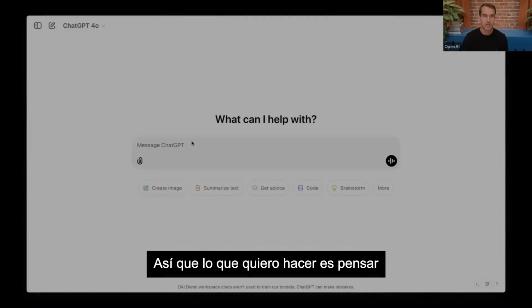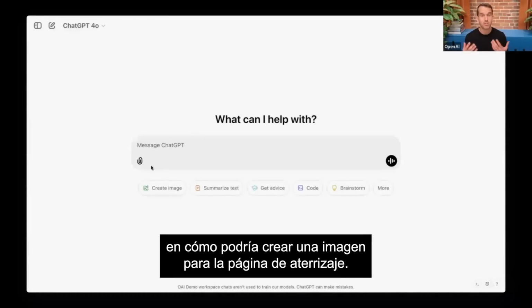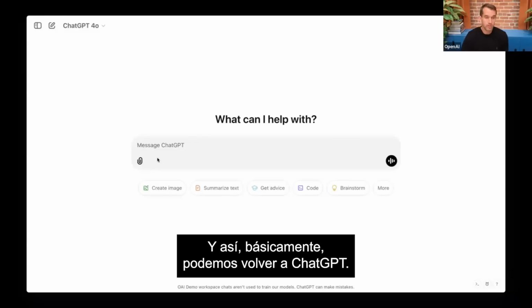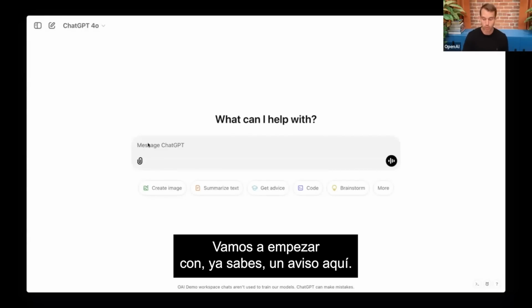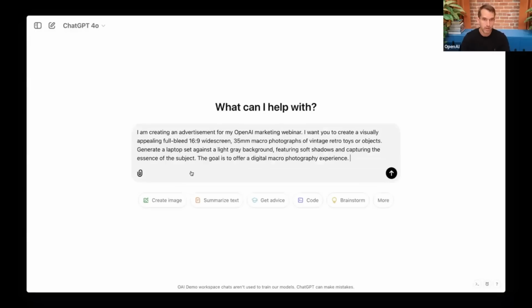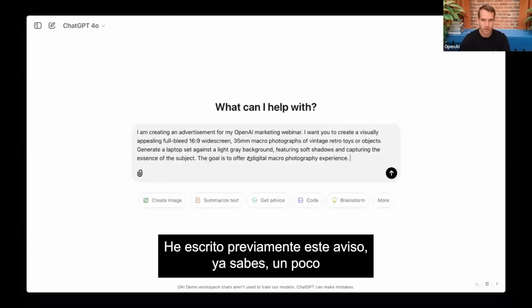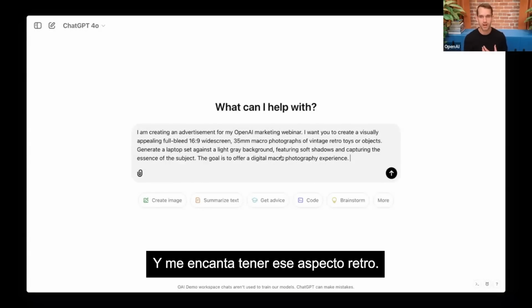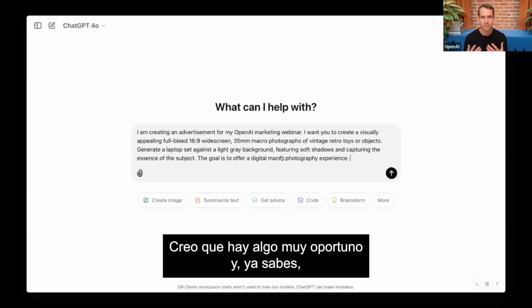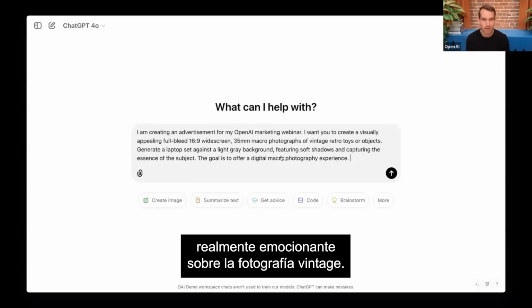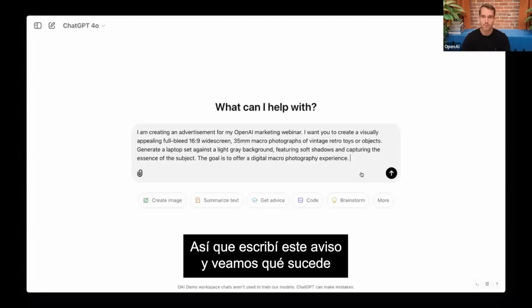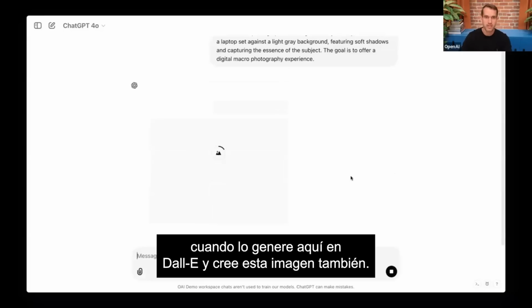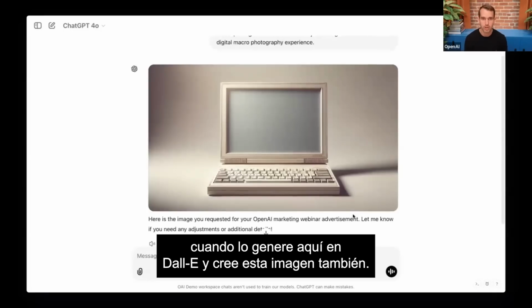So what I want to do is think about how I might create an image for the landing page. And so basically we're going to go back to ChatGPT, we're going to go to 4.0, and we're going to start with a prompt right here. I pre-wrote this prompt, a little bit my own personal design style, but I love vintage computers, and I love having that retro look. I think there's something very timely and really exciting about vintage photography. So I wrote this prompt, and let's see what happens when I generate this here in DALL-E, and it's creating this image as well.